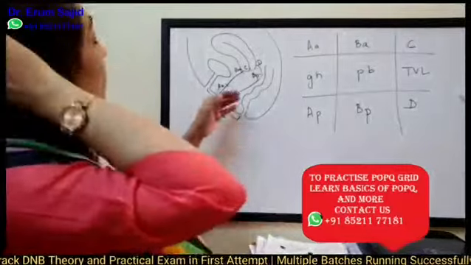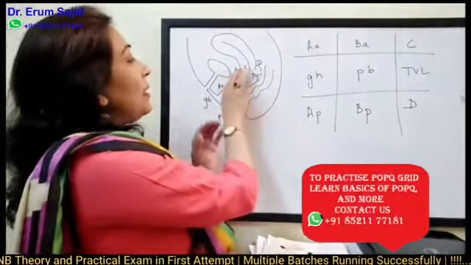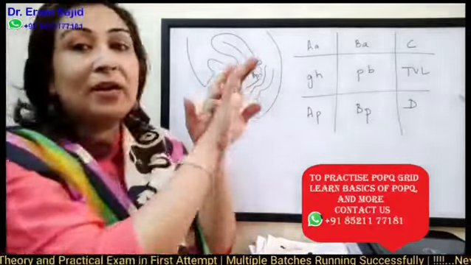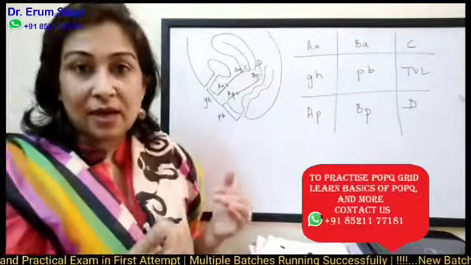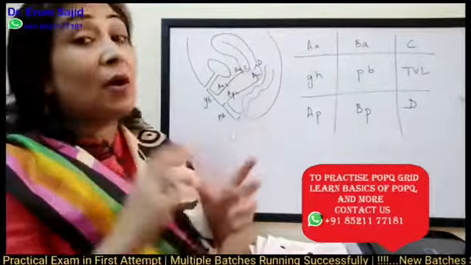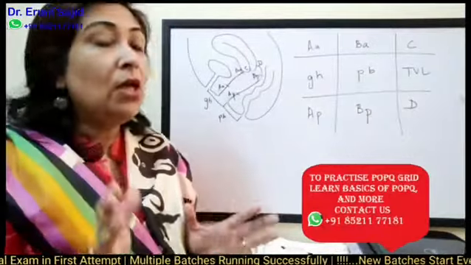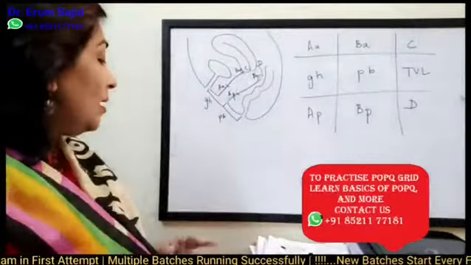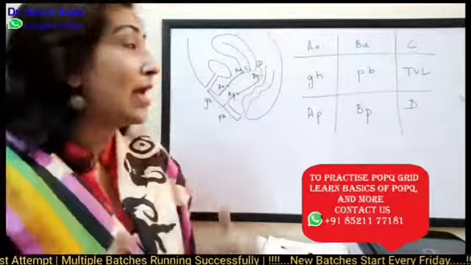If the bladder is prolapsing, then it's pushing the point BA, making it more dependent, and that might start prolapsing out. I'll also tell you the normal length of these points in a short while, but right now you should know that this is a possible scenario.